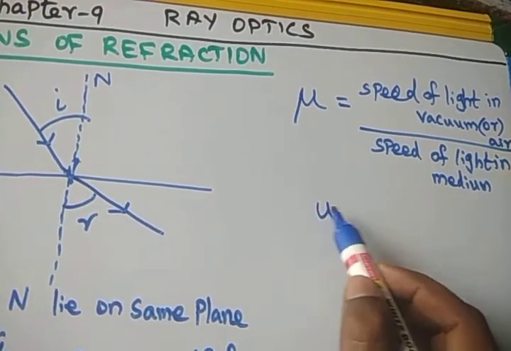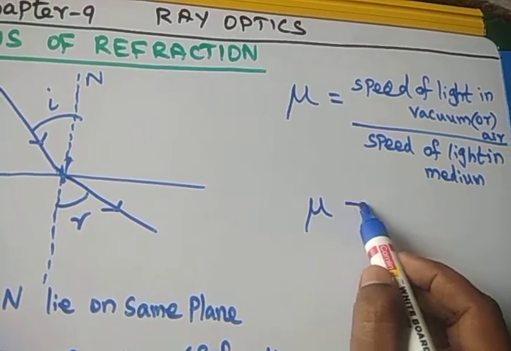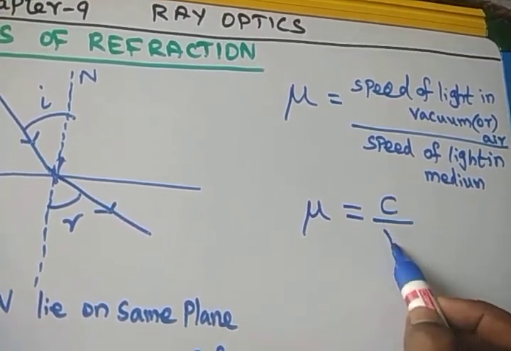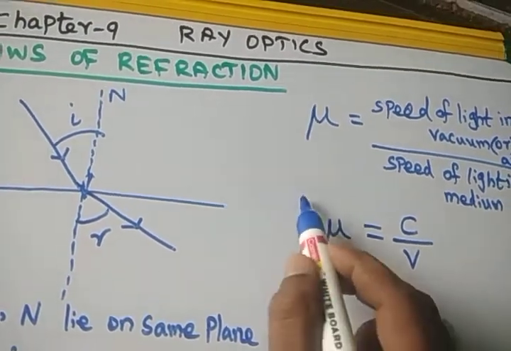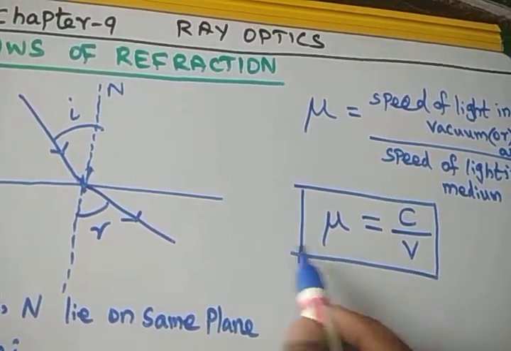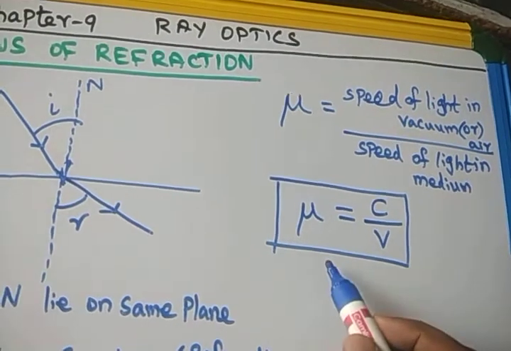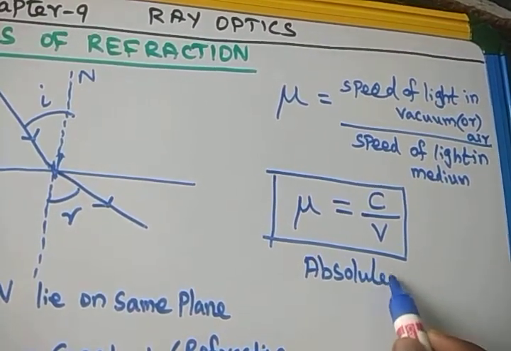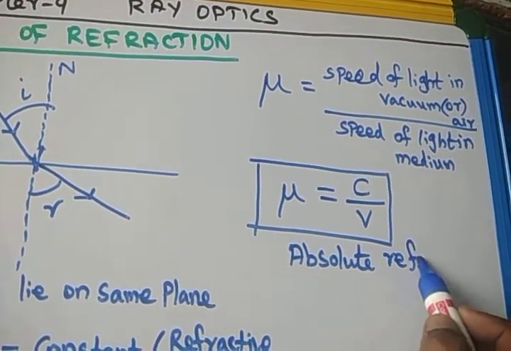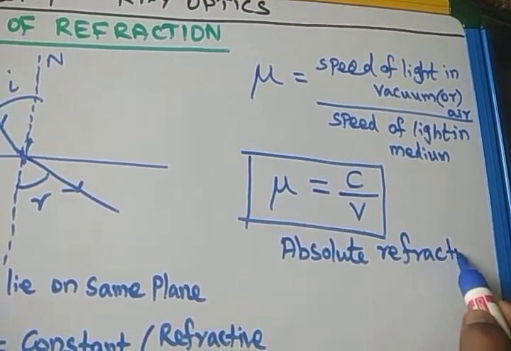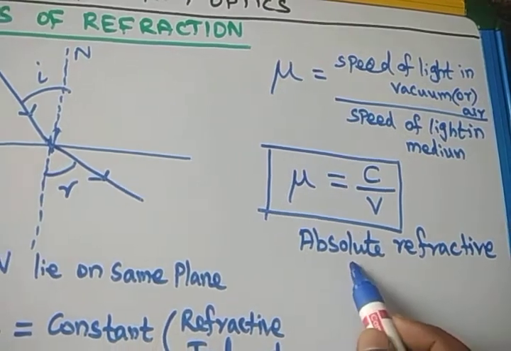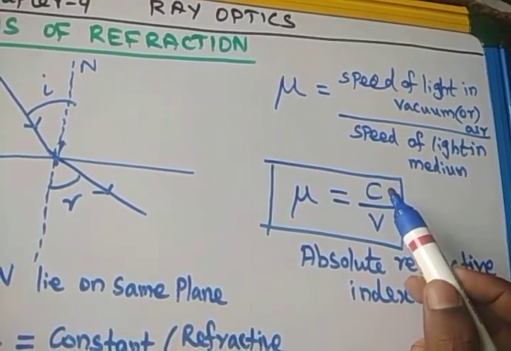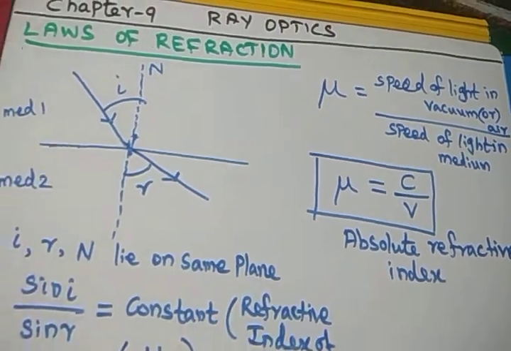So mathematically we can simply write the velocity of light in air or vacuum divided by the velocity of light in the medium. This is the expression for absolute refractive index. Are you clear? Velocity of light in vacuum by velocity of light in medium.